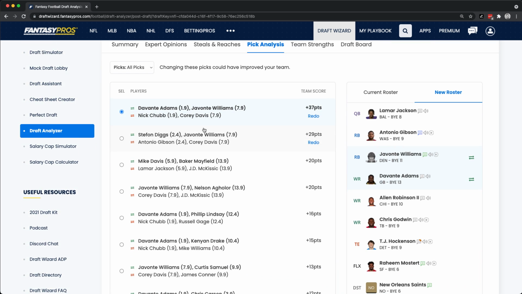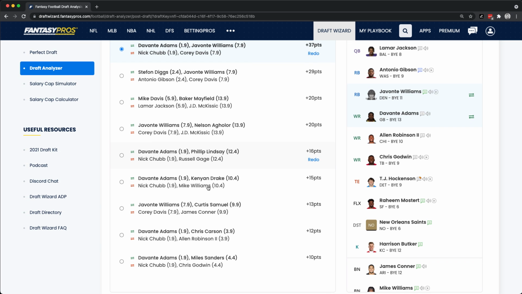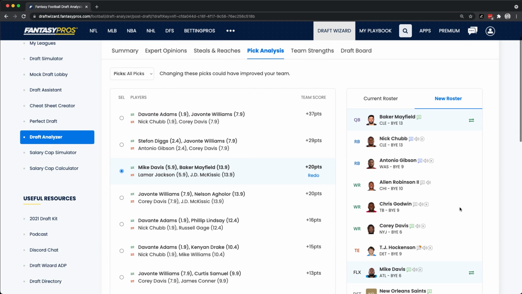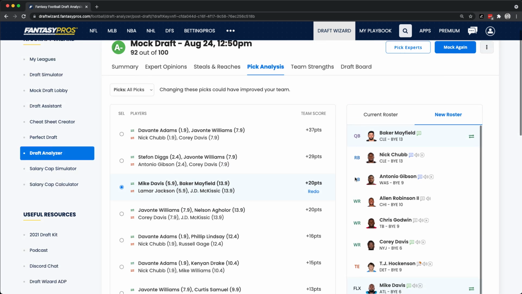You can see all the different player kind of what-if scenarios here if I drafted players 1 and 2 over players X and Y. And when you click on this, it'll show you what your starting lineup would look like with those what-if players.